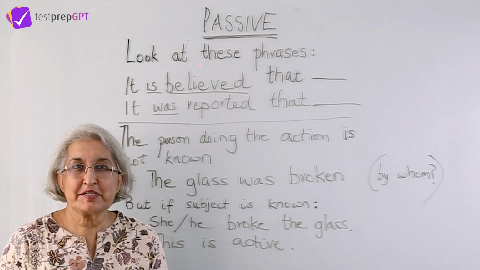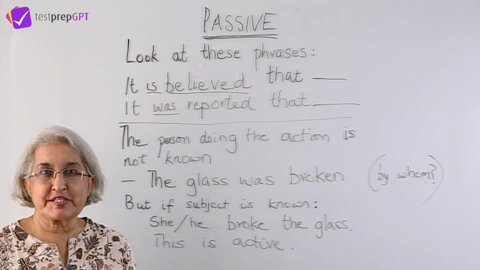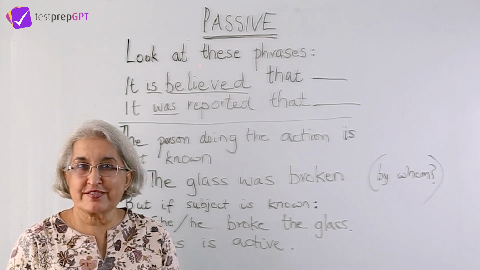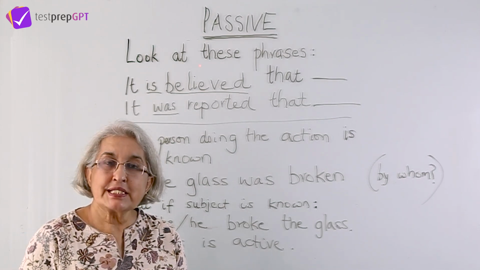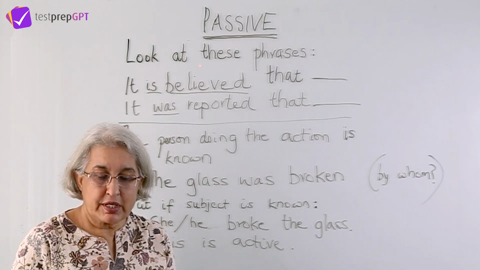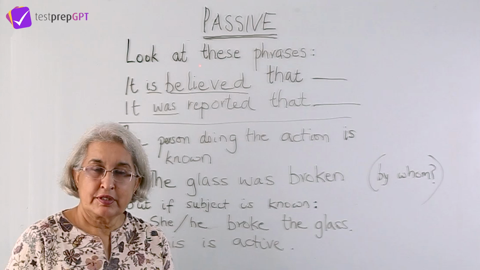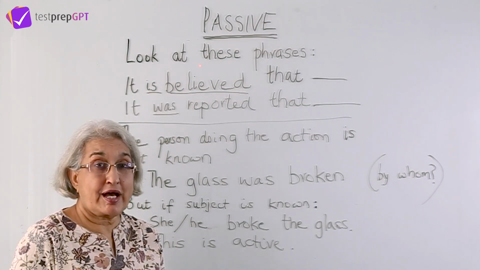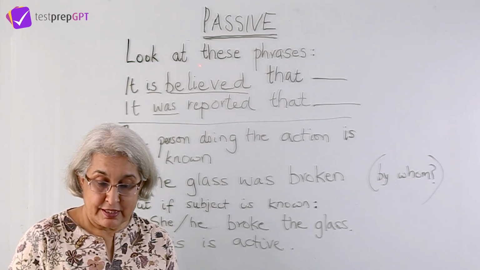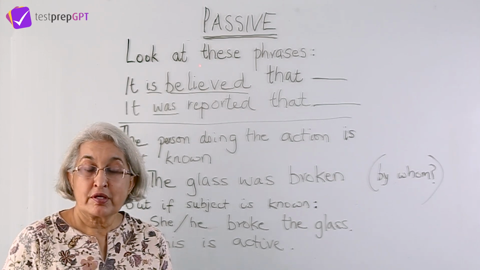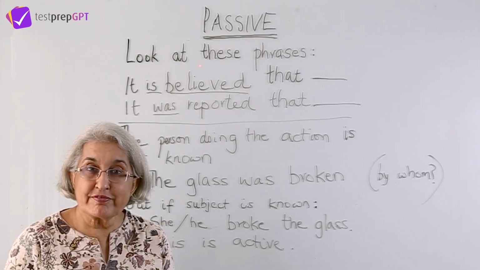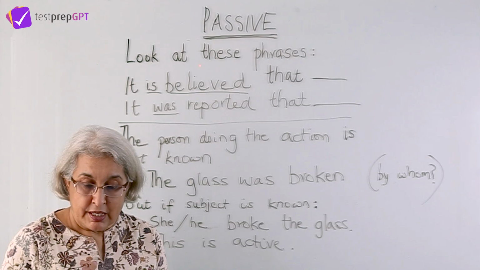You must have heard about passive sentences. What are passive sentences? Look at these phrases. It is believed that, or it was reported that. Now, this is a type of passive sentence. The person who is doing the action is not known. We do not know who believes, who reports.